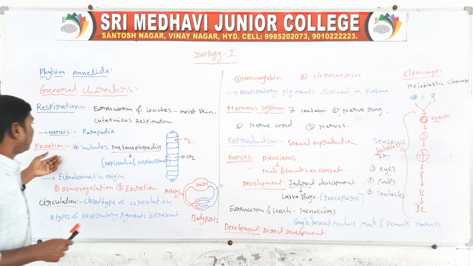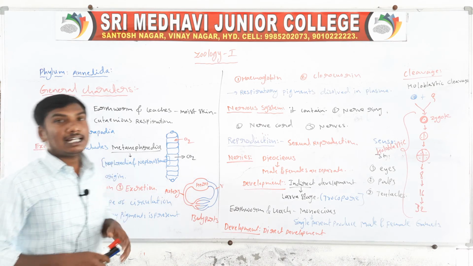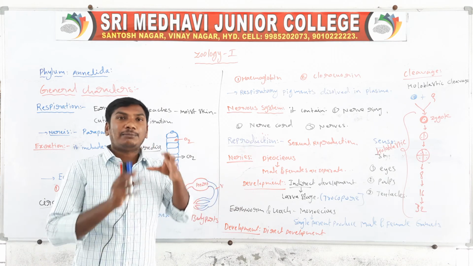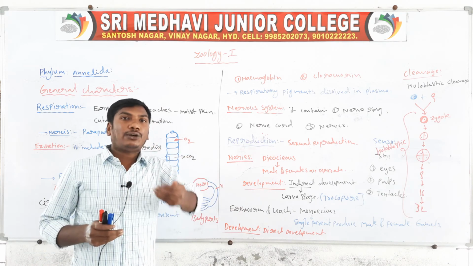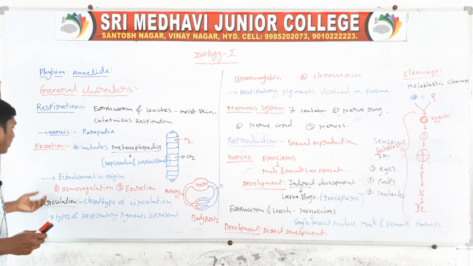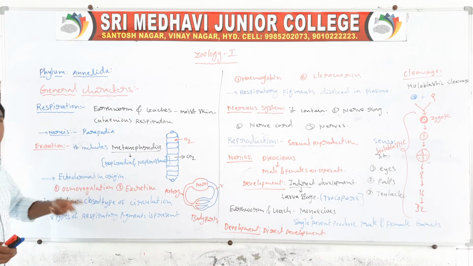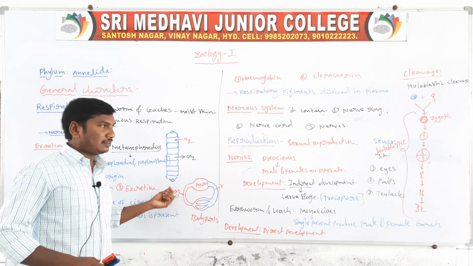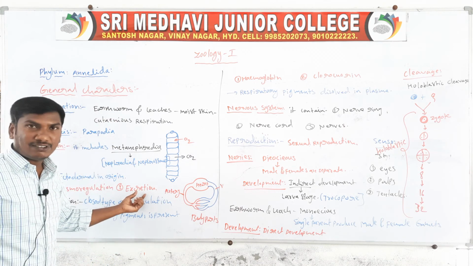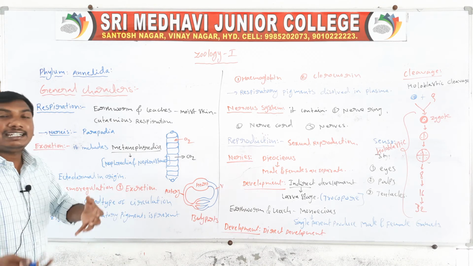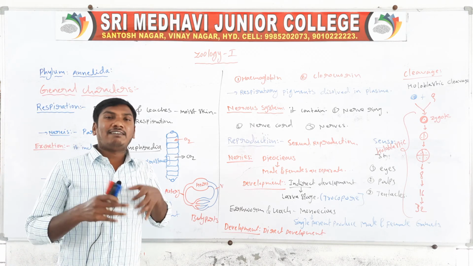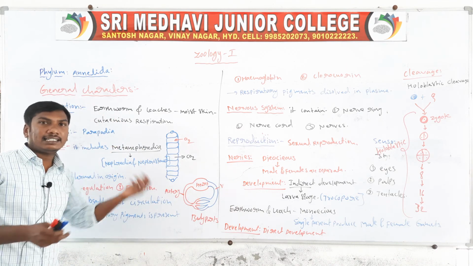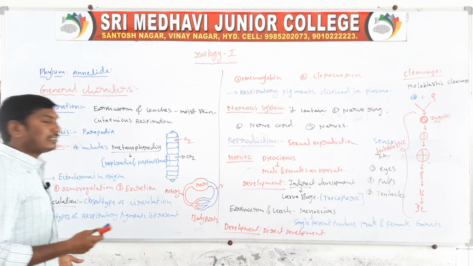Next, excretion. The excretory organs of annelids are metanephridia, which are ectodermal in origin. Metanephridia have two functions: osmoregulation and excretion. Osmoregulation means maintaining the fluid levels of the body. Excretion means elimination of excretory waste materials.